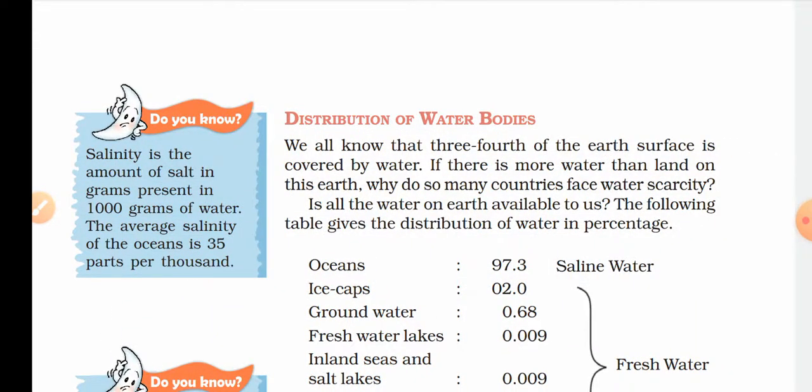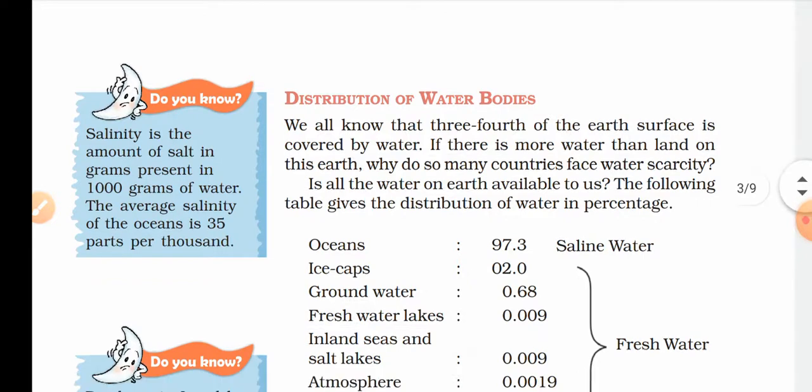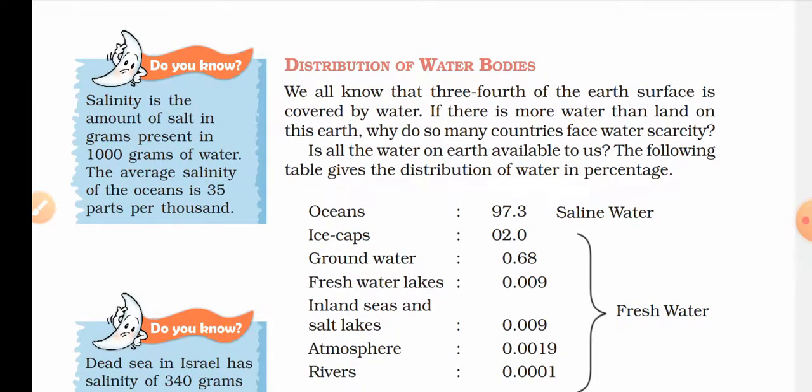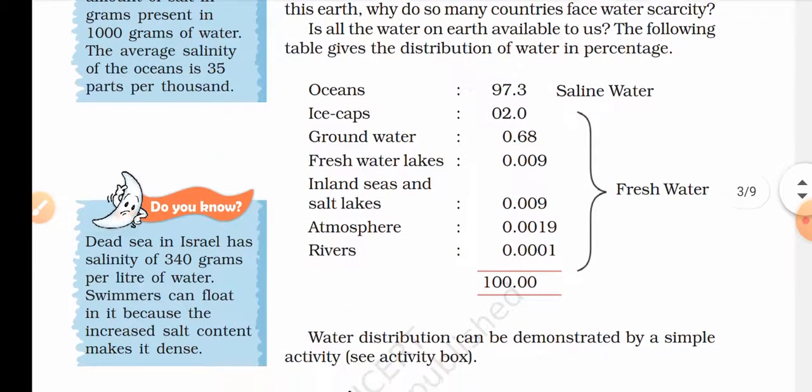So as you can see the distribution of water bodies: oceans 97.3%, ice caps 0.2, ground water 0.68. Okay.